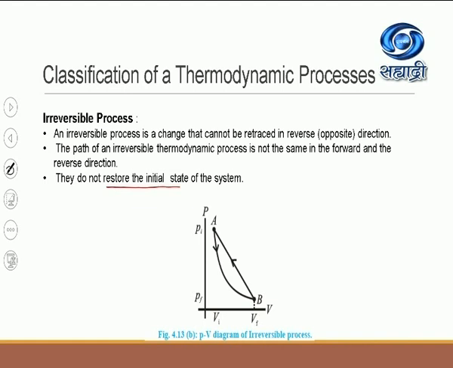See here, AB is the forward path, that is, the direction in which the process is undergoing, and now we are going to get back to state A through another path, BA. Whatever loop we see here is called a hysteresis loop, and it tells you that there is some loss of energy when the process is irreversible.